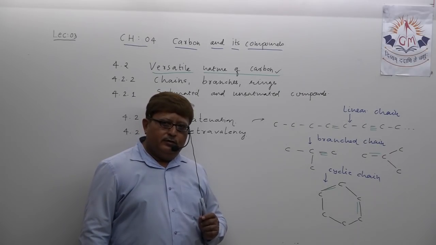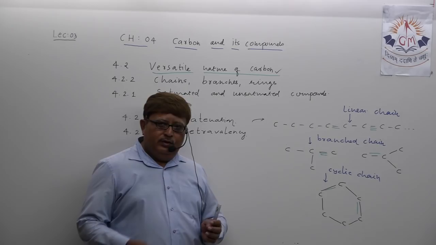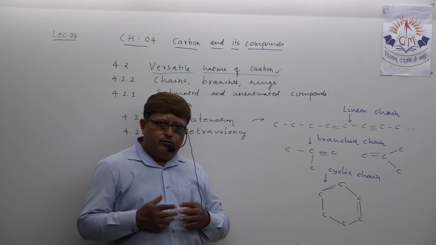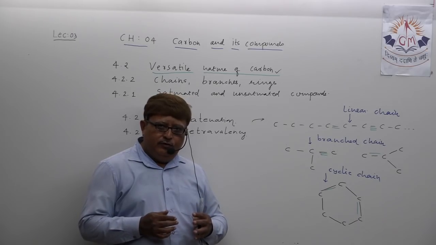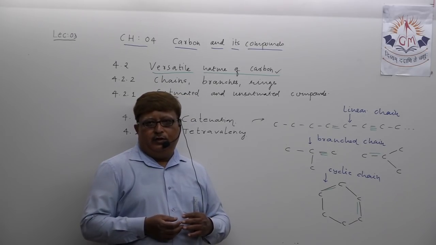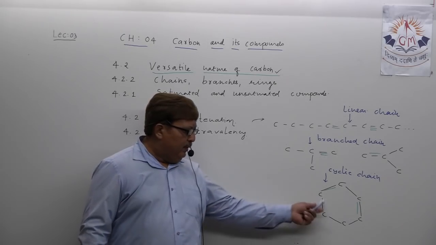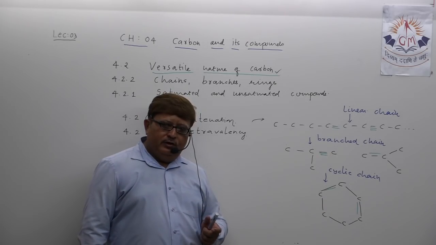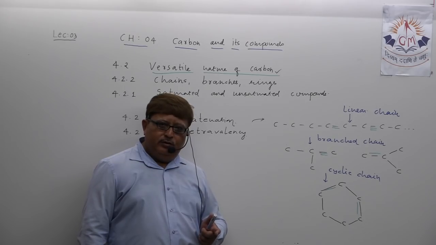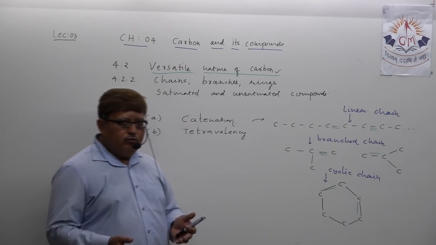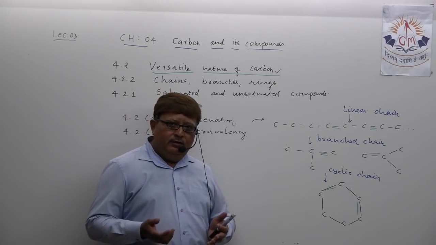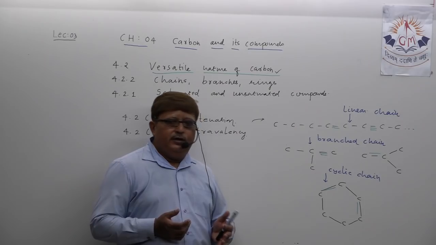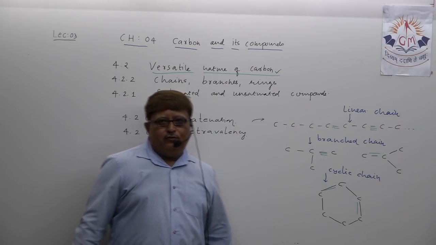A branched structure may be linear, may possess a double bond or triple bond, giving rise to so many saturated and unsaturated compounds. In a cyclic ring-like structure, maybe single bond, double bond, triple bond give rise to so many ring structure compounds, may be saturated or unsaturated.